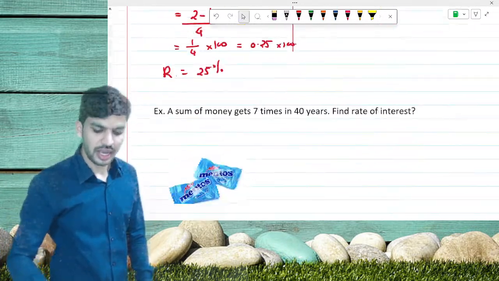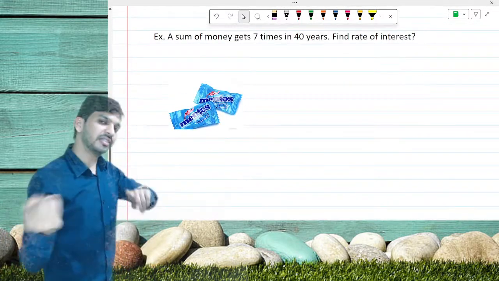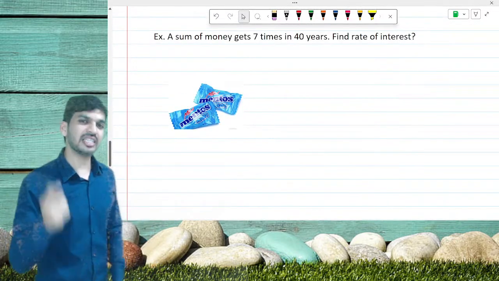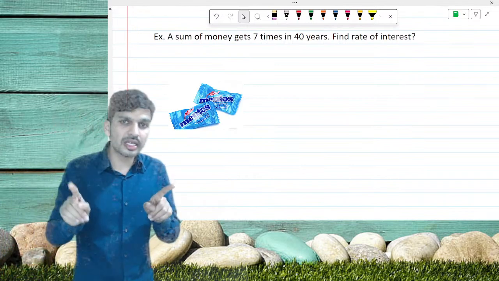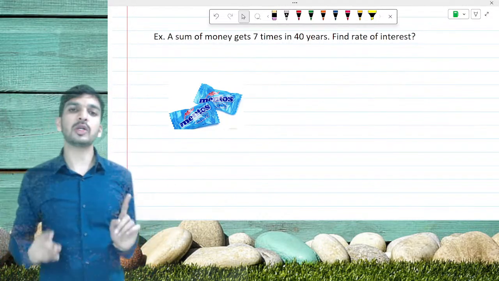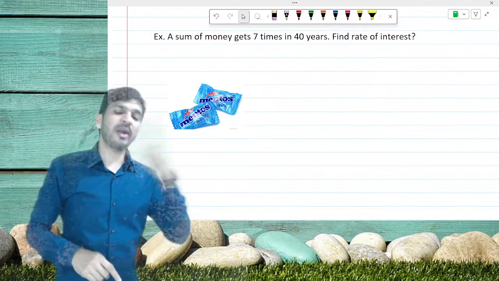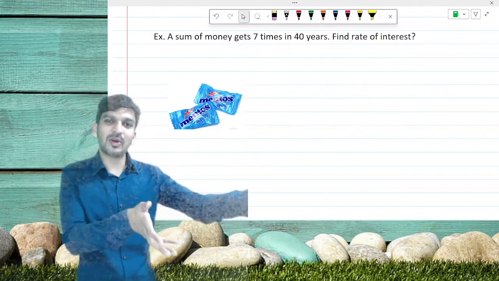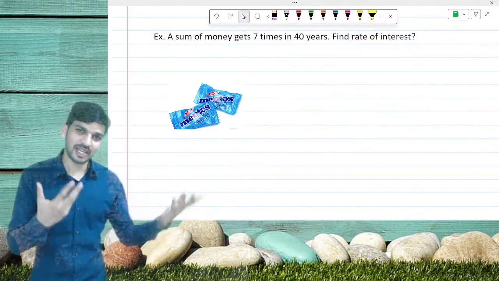Let's go for the third. And yes, again we can see a Mentos trick. That means here also we are not going to use common man's thinking. We are going to use Mentos Zindagi. In Hindi we say, Mentos khao, dimag ki batti jalao.